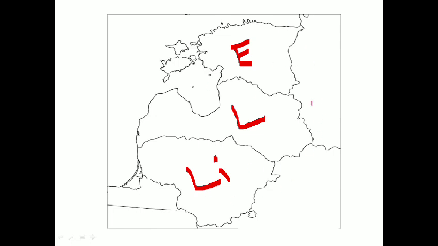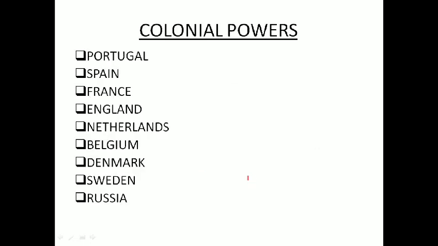All together constitute the eastern side of Europe. So Russia, the bigger portion. We have Estonia, Latvia, Lithuania, then we have Belarus and Ukraine. All together constitute the eastern side of the European part.